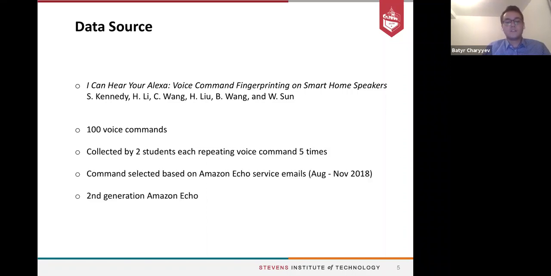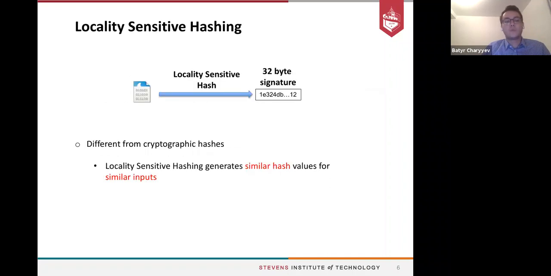This traffic data was collected on an Amazon Echo 2nd generation, and the voice commands were selected based on the Amazon Echo service emails from August 2018 to November 2018. In this study, we used their data set, and we evaluated our new approach.